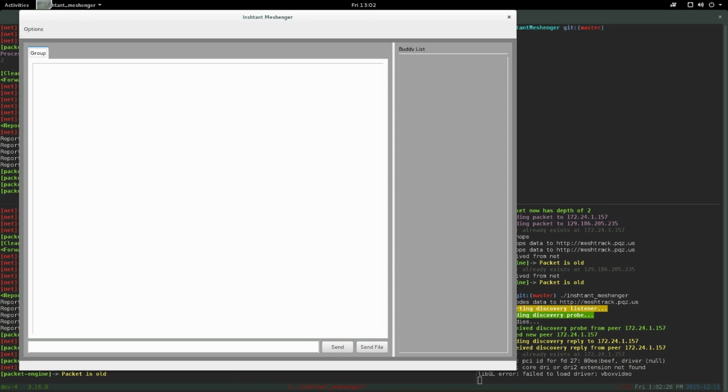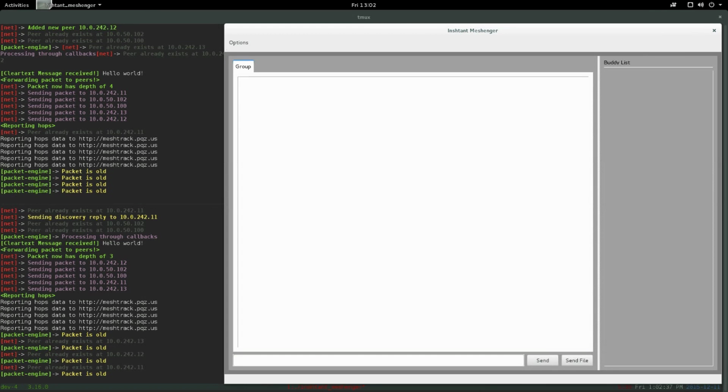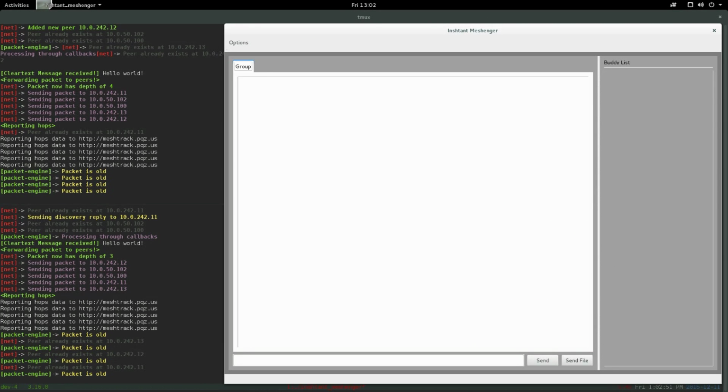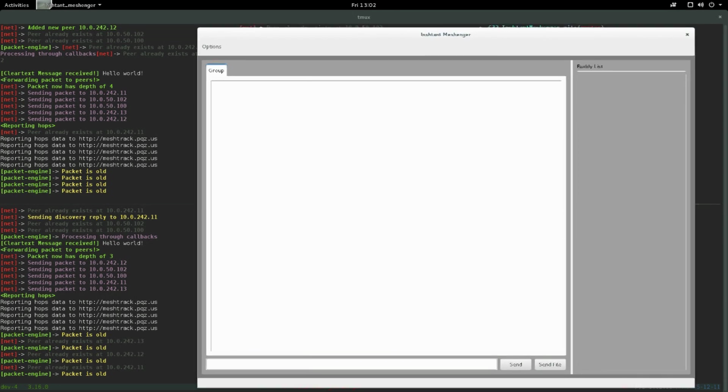Alright, so InshtantMeshenger was written entirely in C++ and uses Qt for the front end. As you can see here, it's a pretty straightforward and simple GUI, no bells and whistles, but it's very functional. On the left here, we're running some headless nodes on a different network, and these headless nodes use the same libraries, they just don't have the GUI. And these are used to bridge between different networks so we can create large networks of arbitrary topologies with the meshnet.